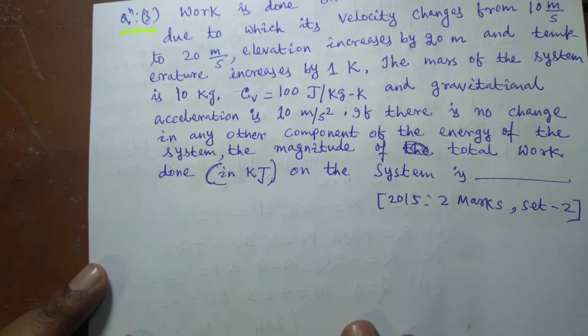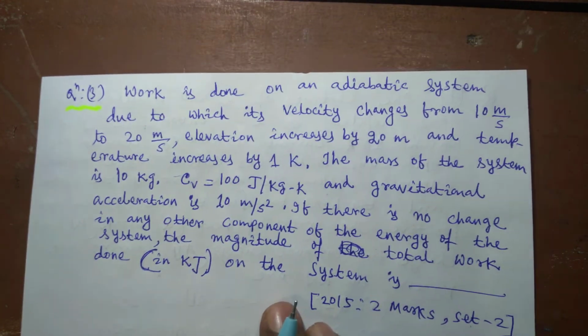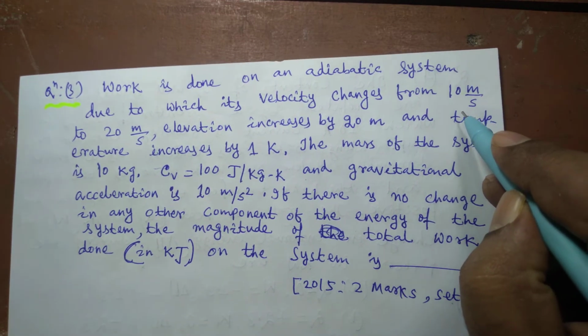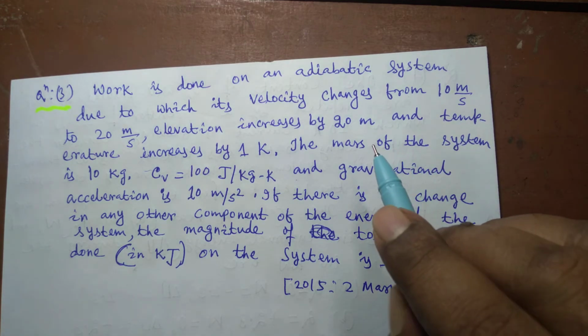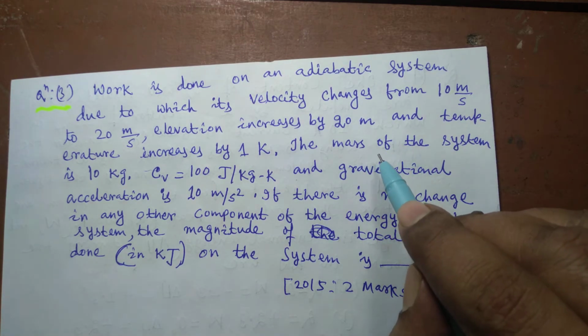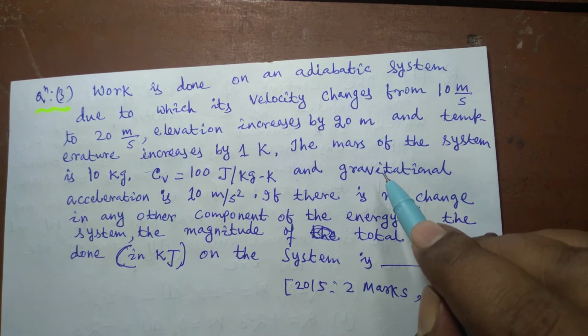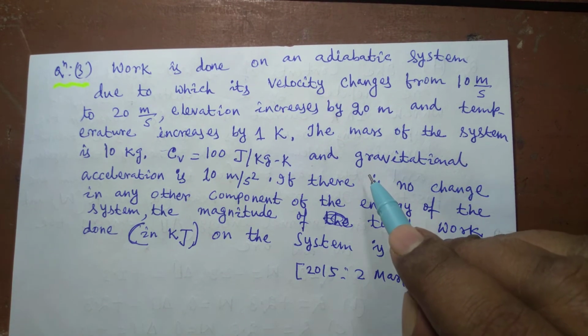And this is question number 3. Work is done on an adiabatic system due to which its velocity changes from 10 meter per second to 20 meter per second. Elevation increases by 20 meter and temperature increases by 1 Kelvin.